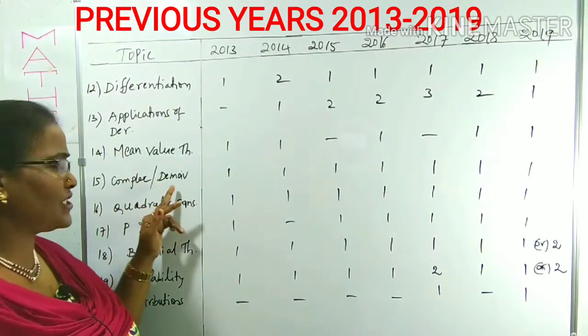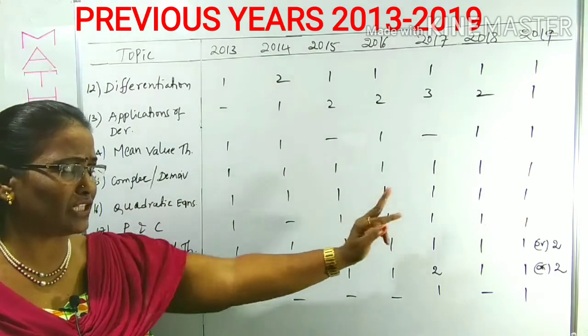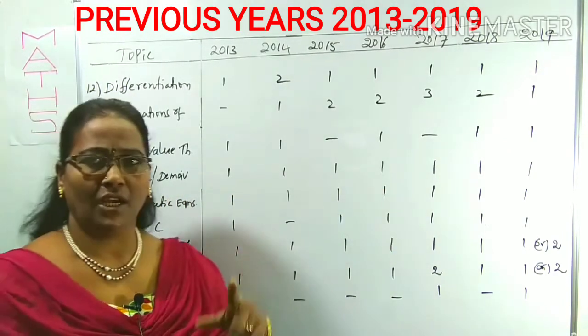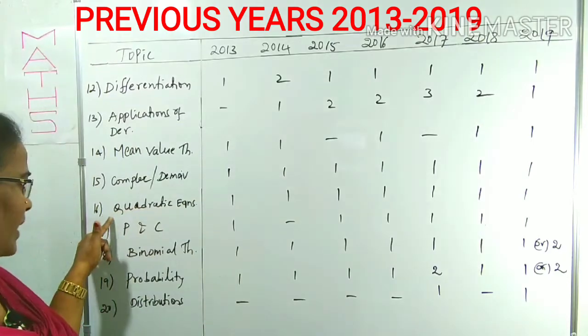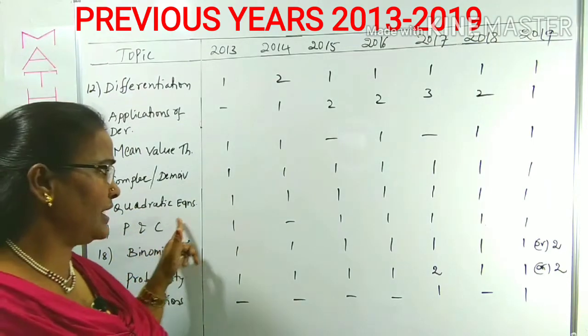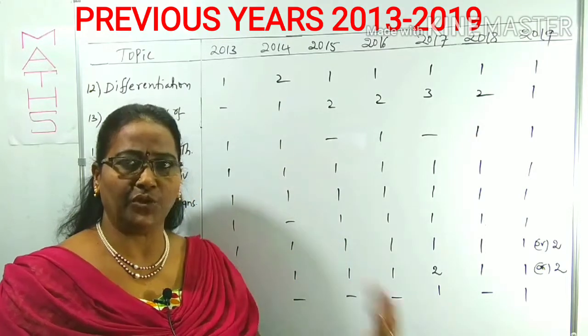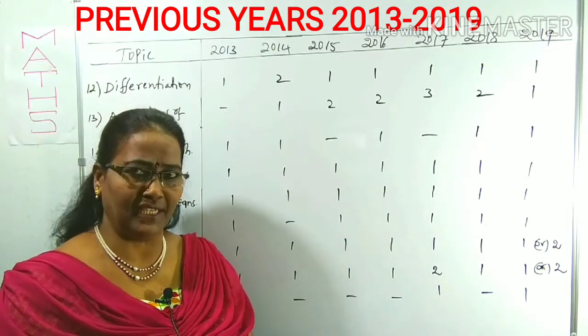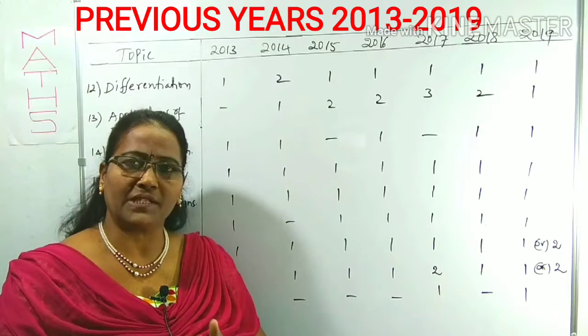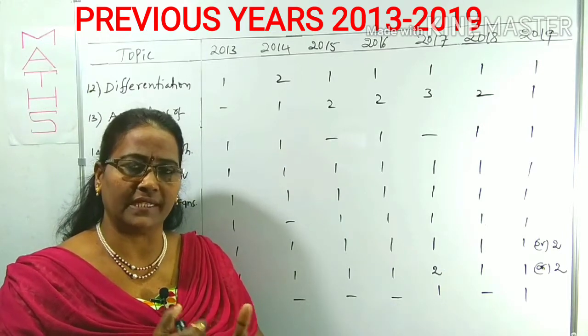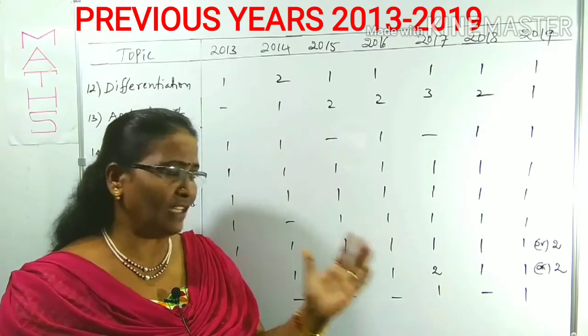As well as complex numbers and De Moivre's theorem. You know, De Moivre's theorem is compulsory for every year, one question, right? Now, quadratic equations is also a compulsory question every year. Those topics, don't miss them at any cost. I will give the weightage also afterwards, after finishing the analysis, which topics you have to focus on mainly, the easy way, the difficult way, etc. I will explain.